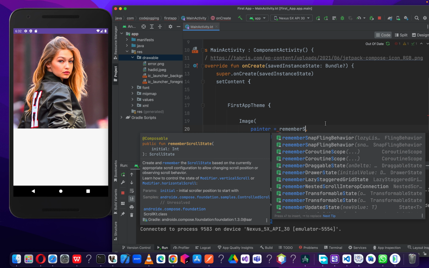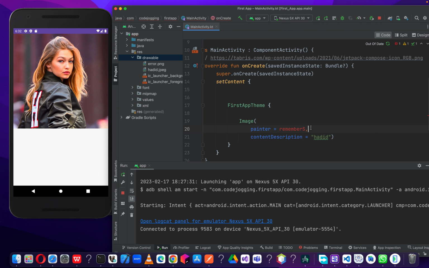For us to achieve that, we have to look at the use of Coil in mobile app development. We have a lot of libraries that help us to load images from the internet or from the cloud.